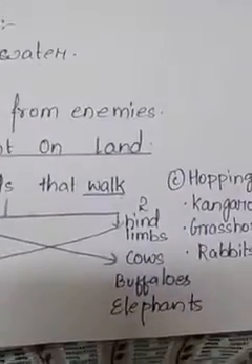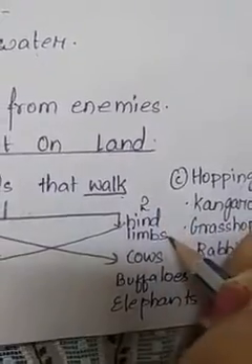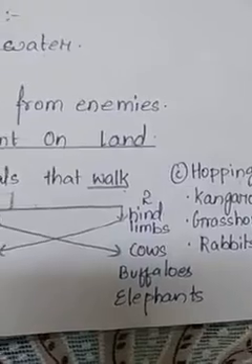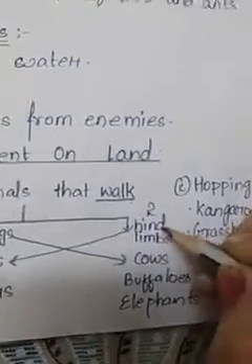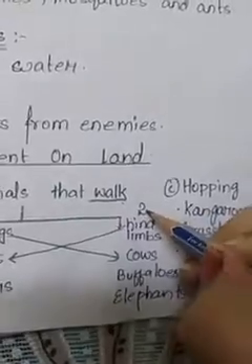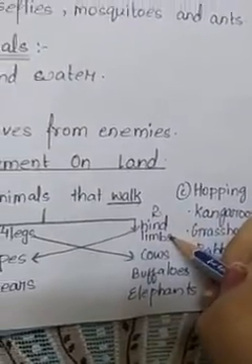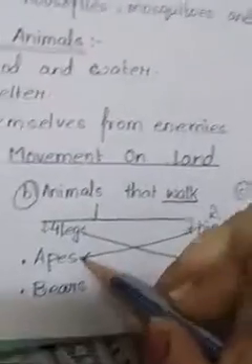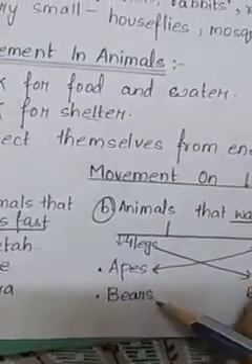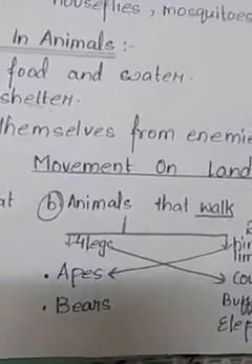And some animals have 2 hind limbs. Hind means the legs which are backward. The animals which have 2 hind limbs and walk on land are apes and bears. Apes and bears are the 2 animals which walk on land with their 2 hind limbs.